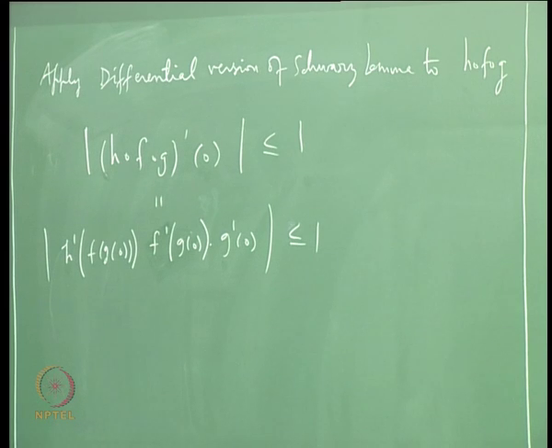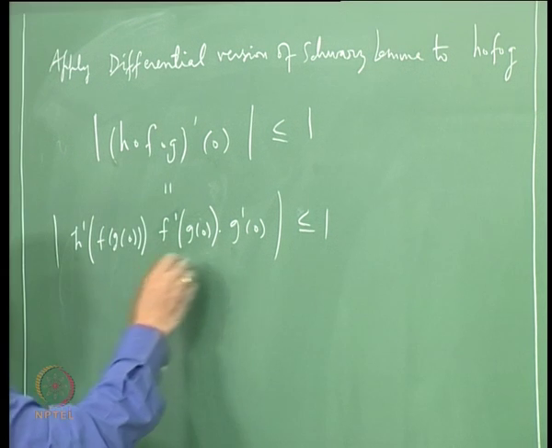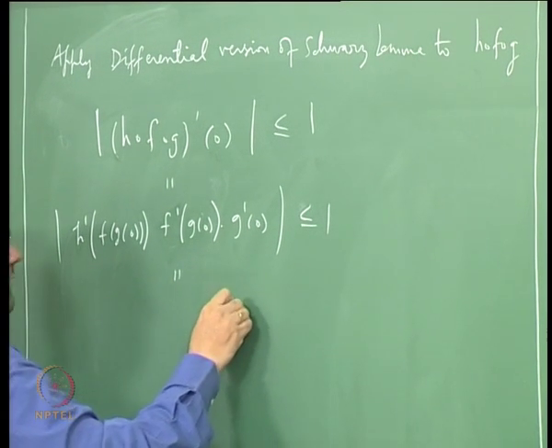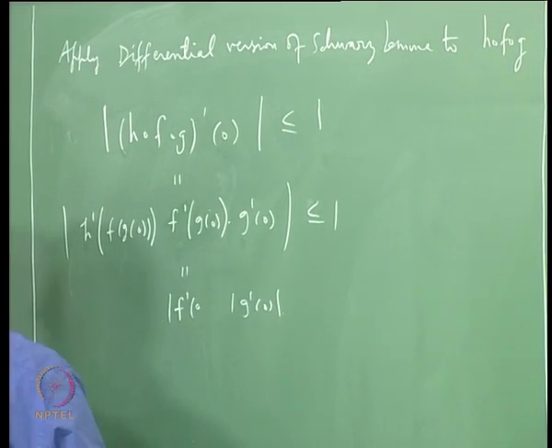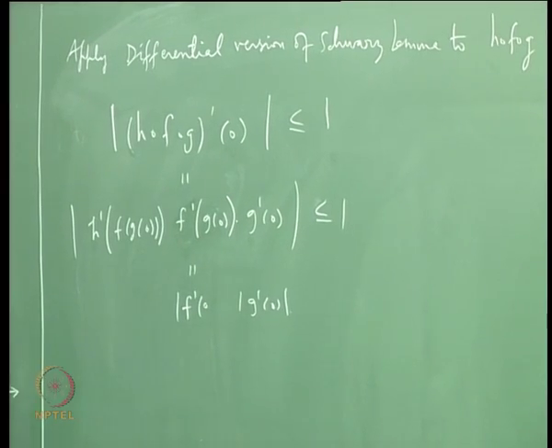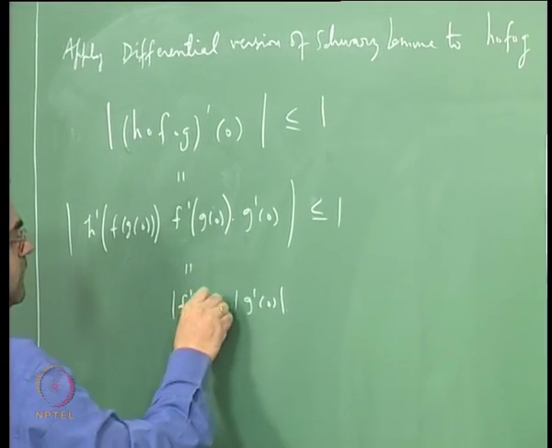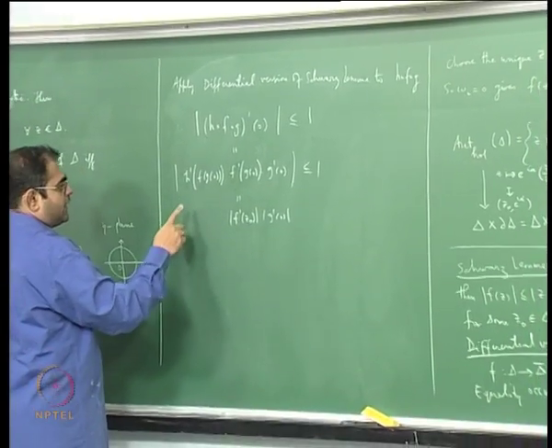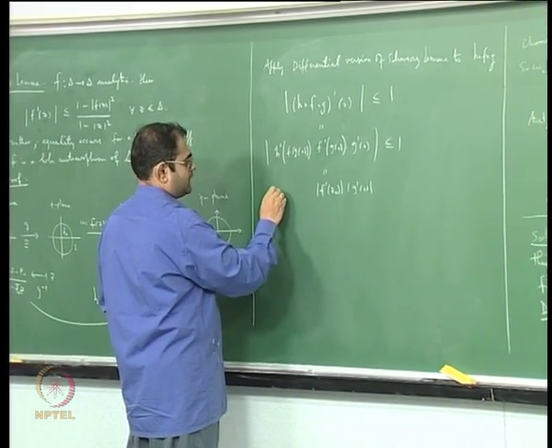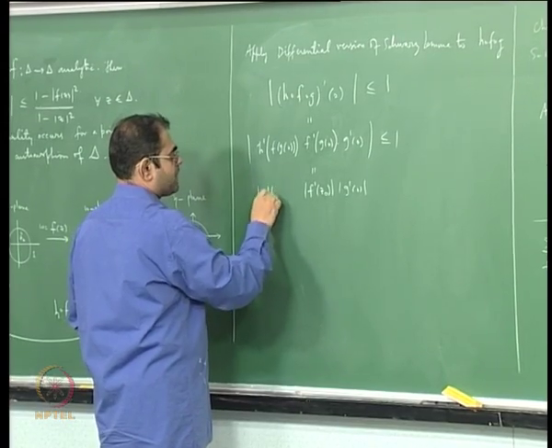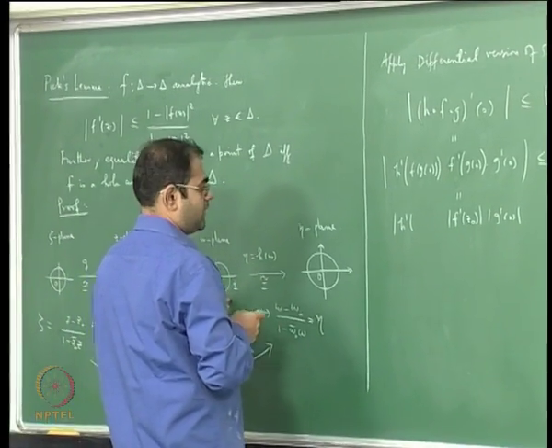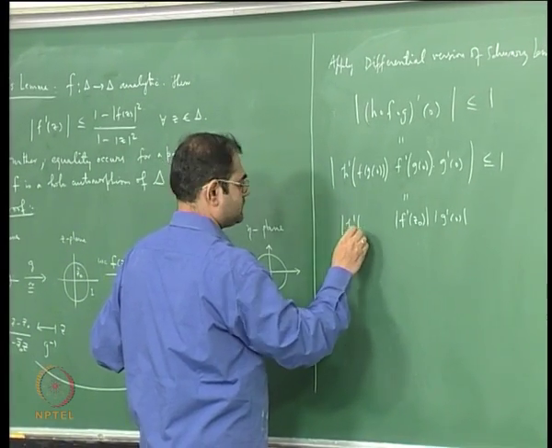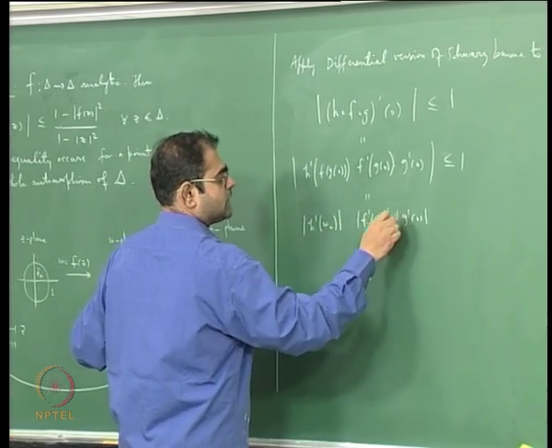This is just the chain rule. So this is mod G dash of 0, mod F dash of G of 0, but what is G of 0? It is z0. And I will have mod H dash of F of G of 0, which is w0. This is less than or equal to 1.